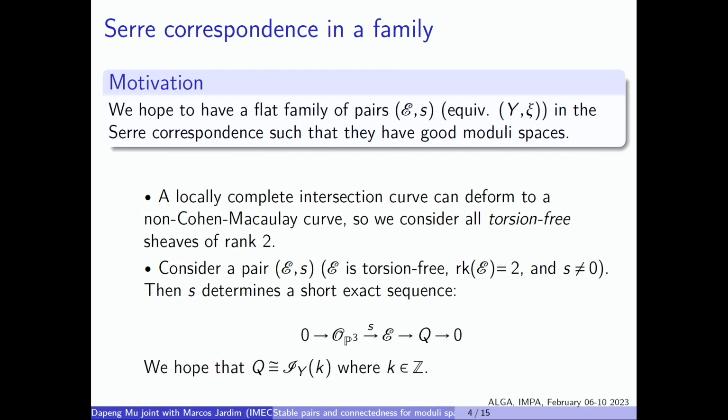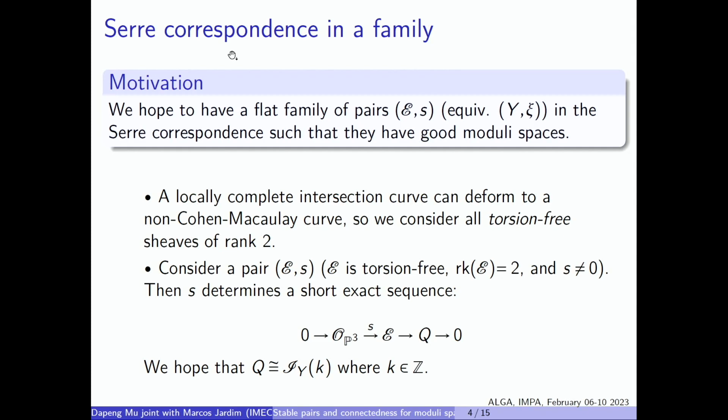And then let me try to say something about the motivation for why we use stable pairs. Let me consider a pair (E, S), where E is a torsion-free sheaf of rank 2, and we pick a non-zero section. The section gives us this exact sequence, O going to E, and I will denote by Q the cokernel. For this correspondence to hold, we hope this Q to be the ideal sheaf of some curve. But sometimes this Q is not torsion-free. So for now, let me call such a pair a bad pair.